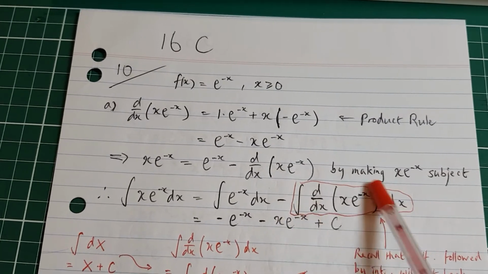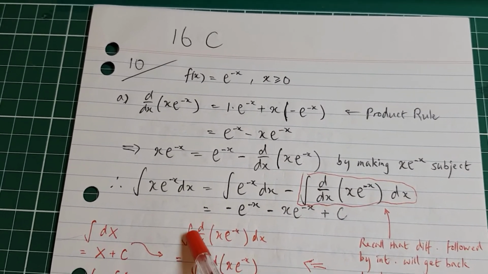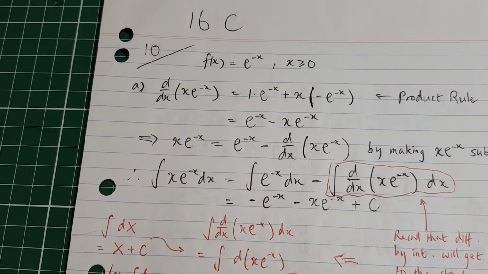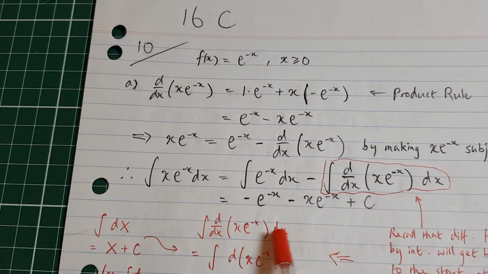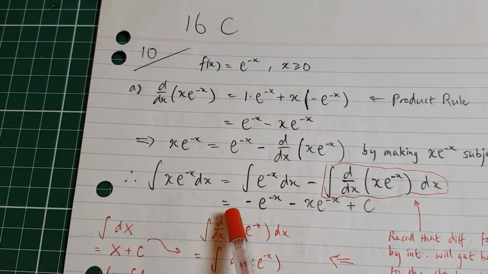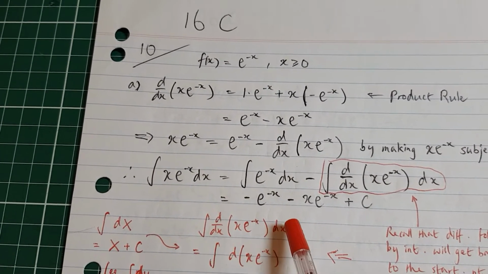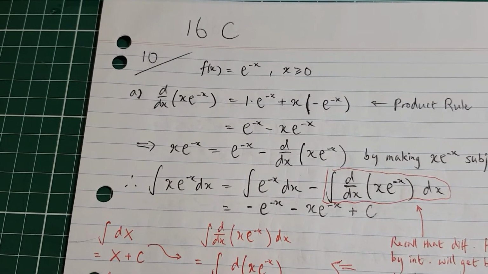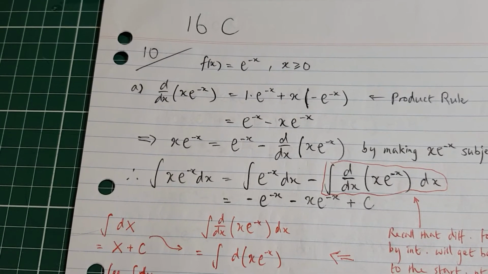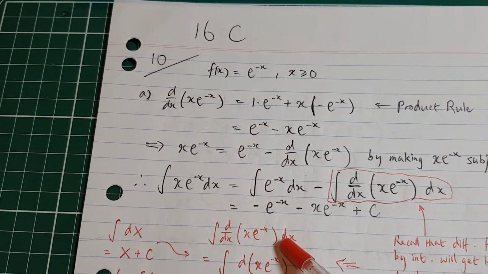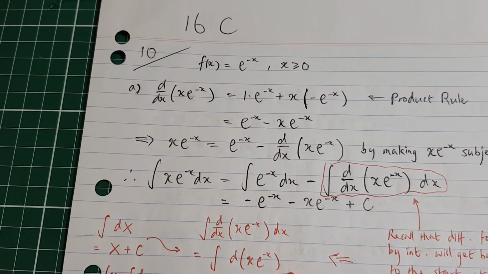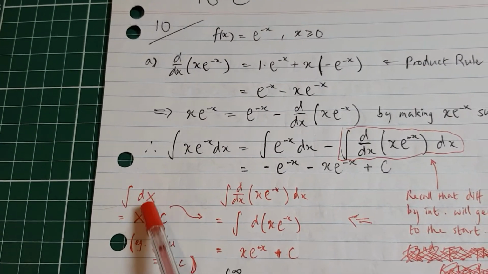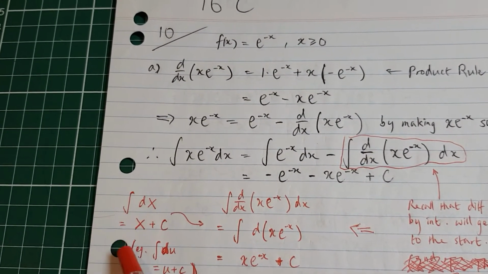Now, of course, if you can't still see that straight away, then follow this argument. So just focusing on that second term on the right-hand side, then it's this. But notice here, dx and that dx, you can think of this as a fraction times an integer. It's like 5 on 2 times 2, and the 2 and 2 both get cancelled, so you get this. And what I'm claiming is this is the same thing as x e to the minus x plus c, because you can think of this x e to the minus x as one big X. Okay, like this, then that's 1 times dx integrated is x plus c.